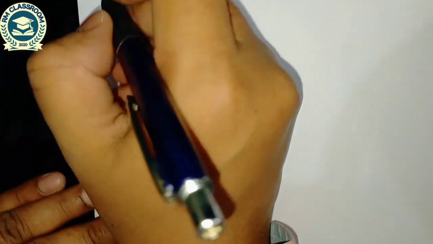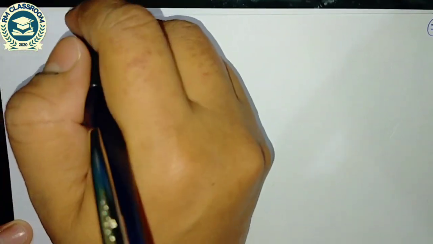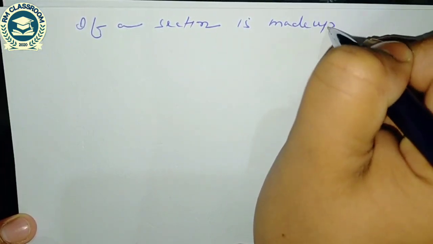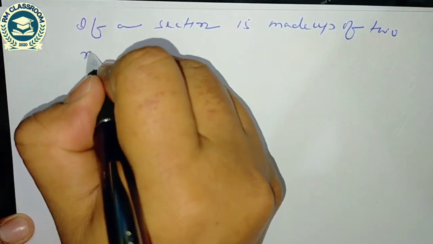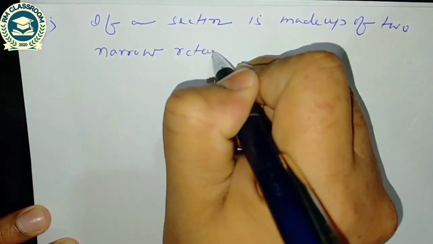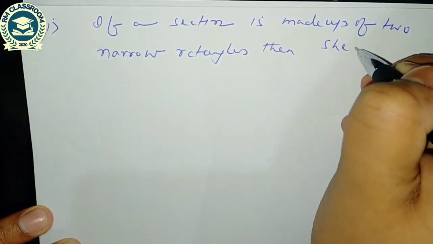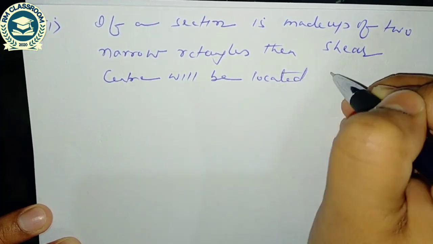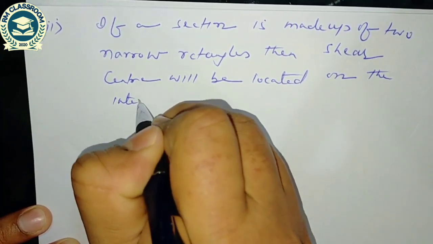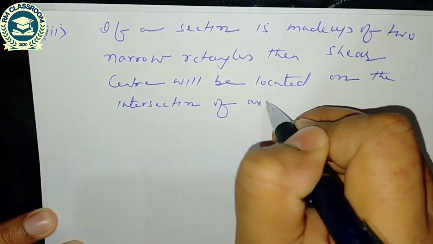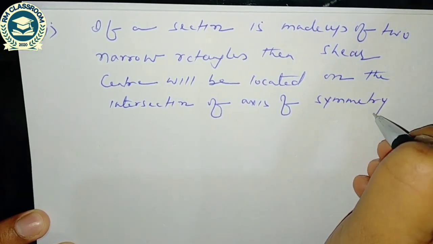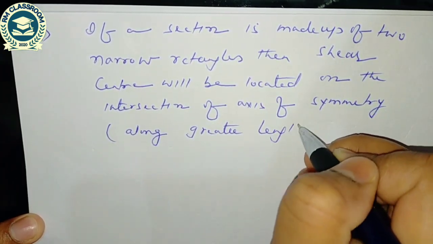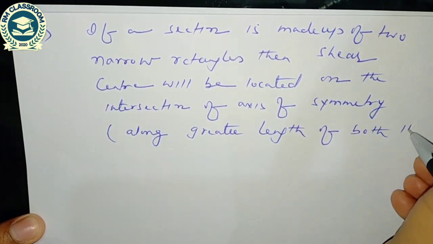Third thumb rule is: if a section is made up of two narrow rectangles, then the shear center will be located on the intersection of the axes of symmetry along the greater length of both the rectangles.